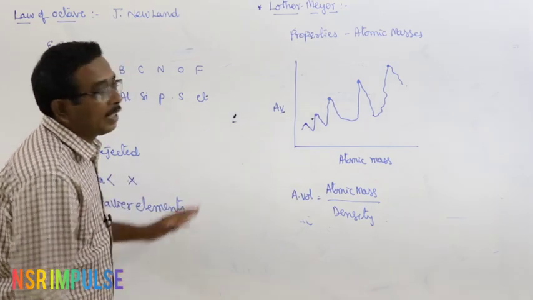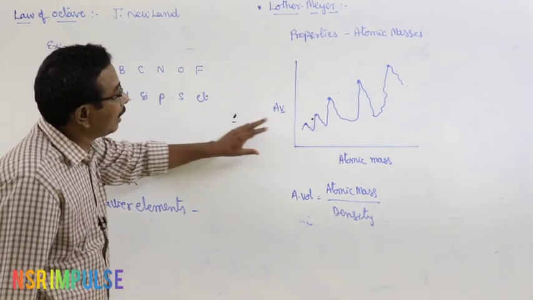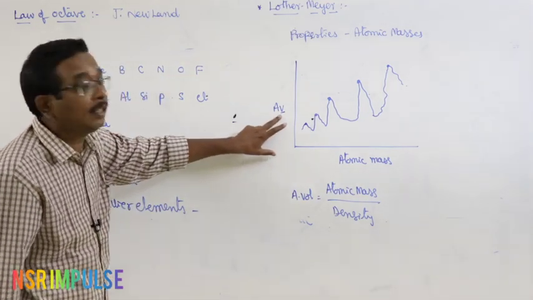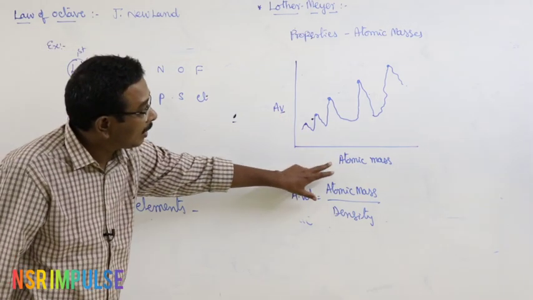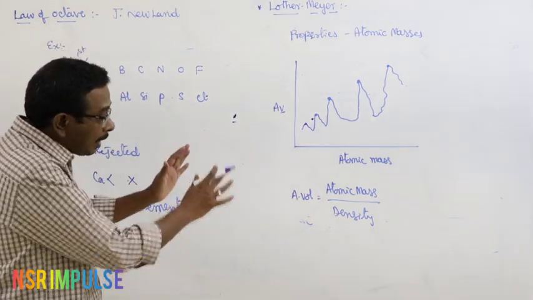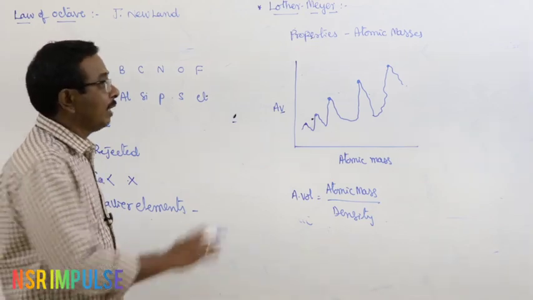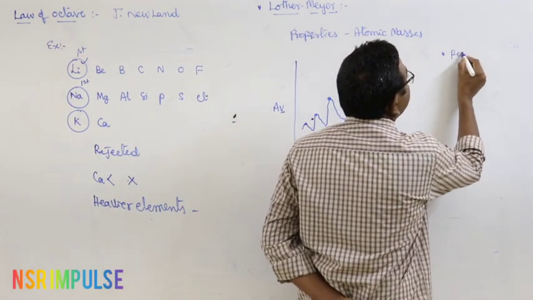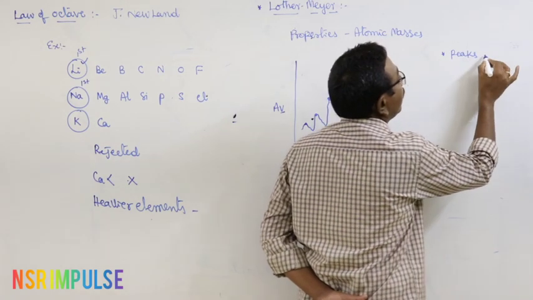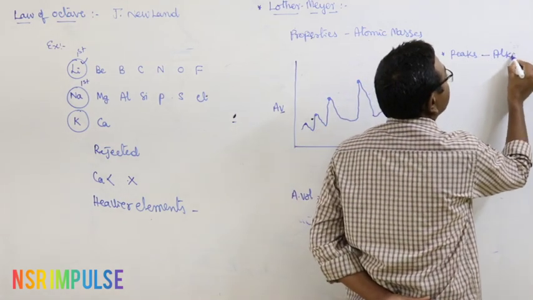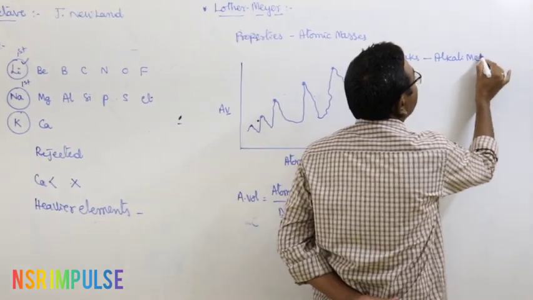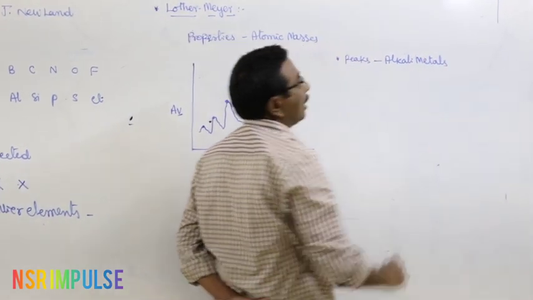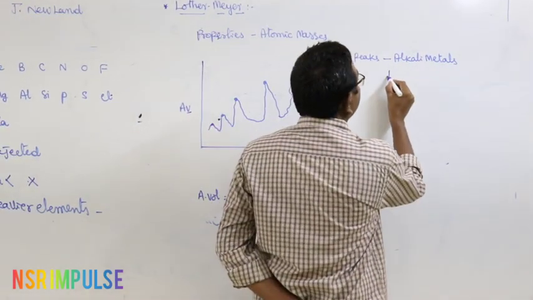This is the graph obtained by Lothar Meyer when a graph is plotted between atomic volume and atomic mass. But what about the important features? In this graph, the peaks are occupied by alkali metals. What are they?